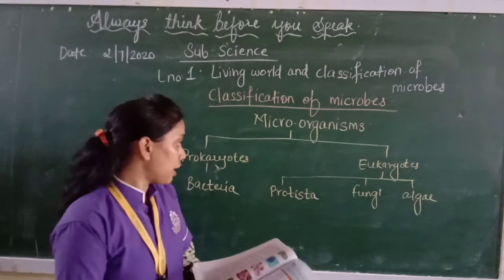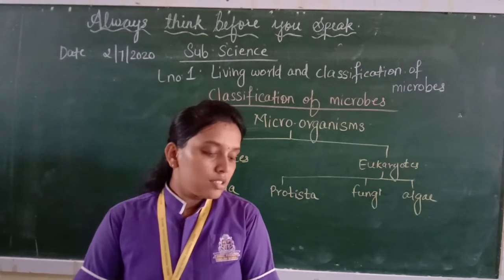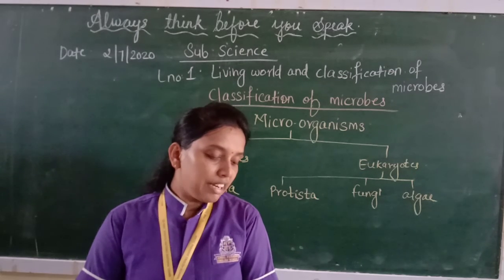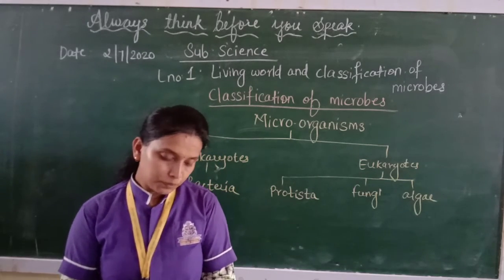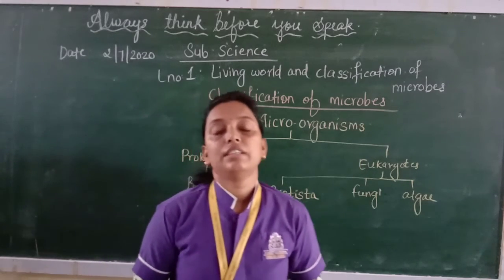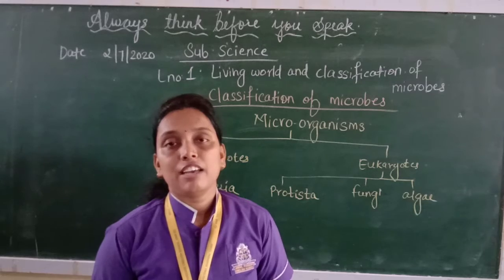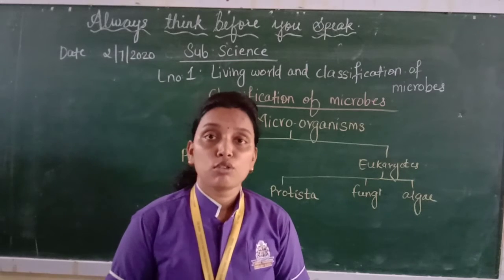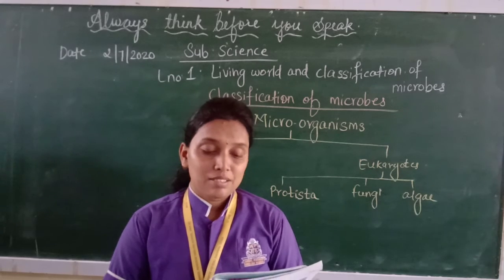The third one is fungi. The size of them is approximately 10 micrometers to 100 micrometers. These are found on dead decaying organic matter and dead bodies of plants and animals. If a plant or animal dies, the body starts decomposing. As it is made of carbon, it is known as organic matter. So it starts to decompose, which is why it is known as decaying organic matter.